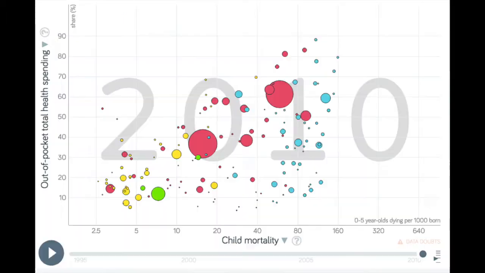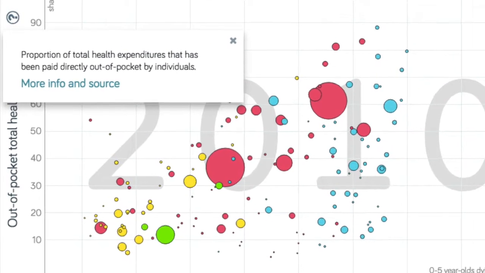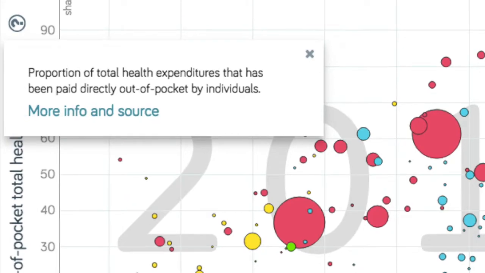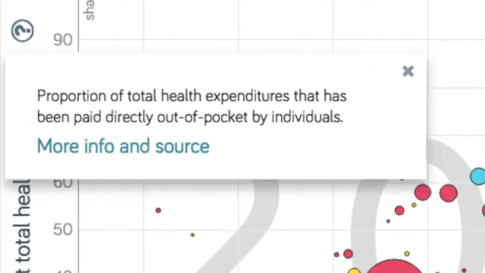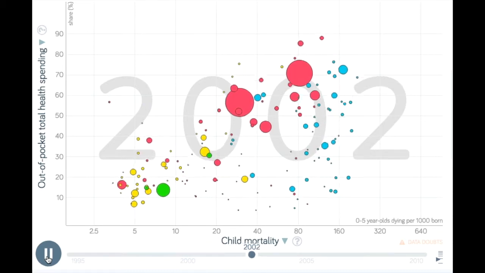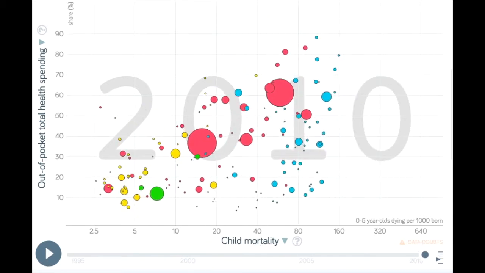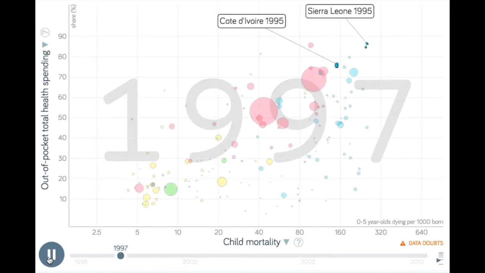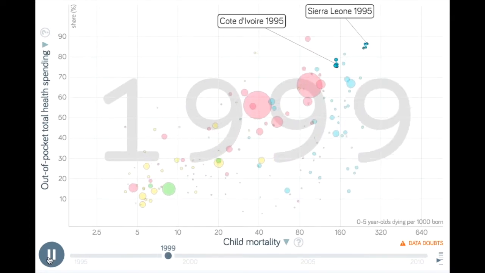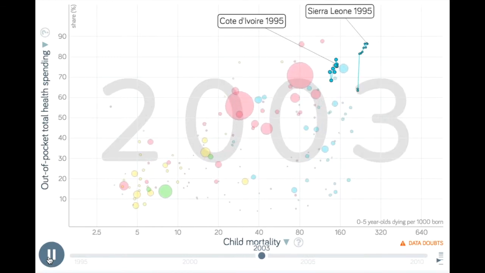An additional trend we found on Gapminder that supported the idea that a nation's government spending on healthcare has a direct impact on the well-being of its people was the relationship between the proportion of total health expenditures that has been paid directly out of pocket by individuals versus child mortality. As expected, there was a strong positive correlation between these two variables. Nations such as Sierra Leone and Ivory Coast, whose percentage of out-of-pocket spending is far higher than most other nations, tend to have the highest rates of child mortality for children from ages 0 to 5.